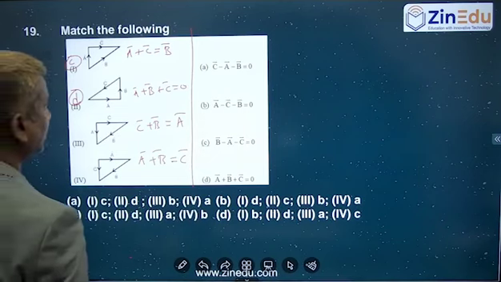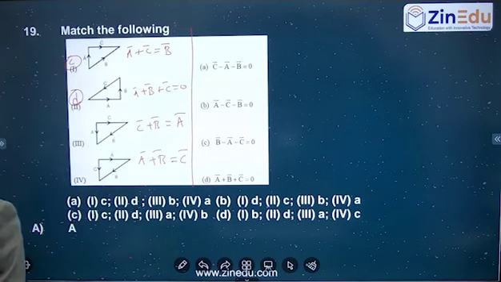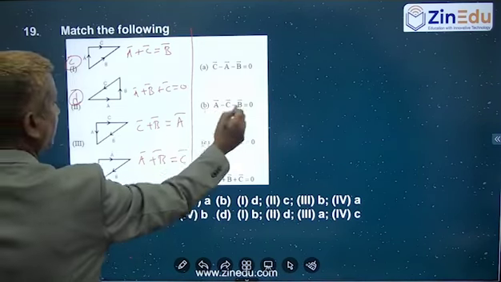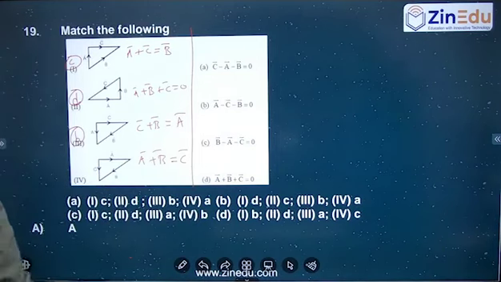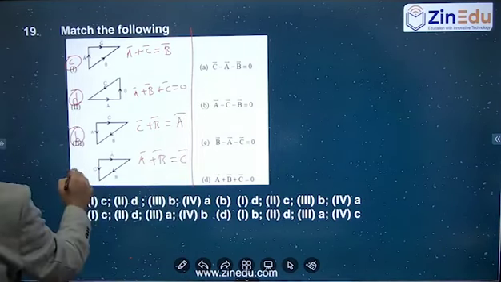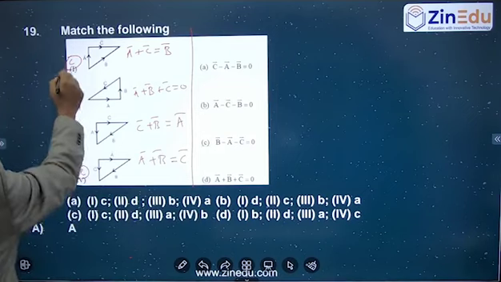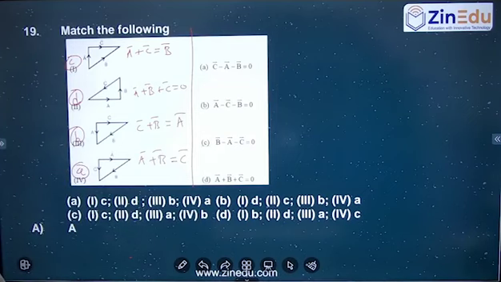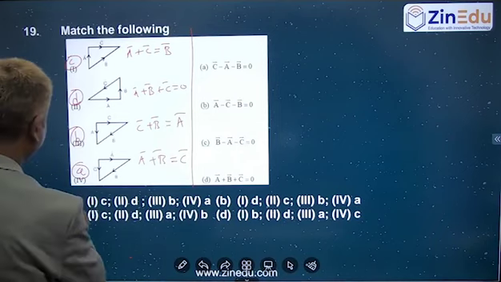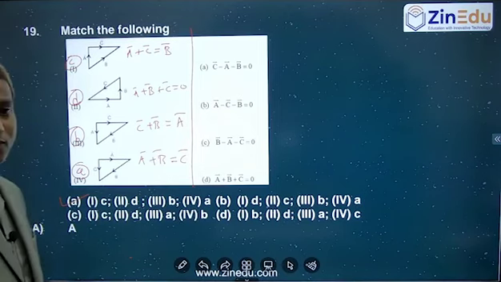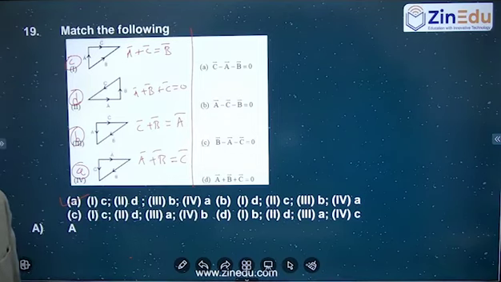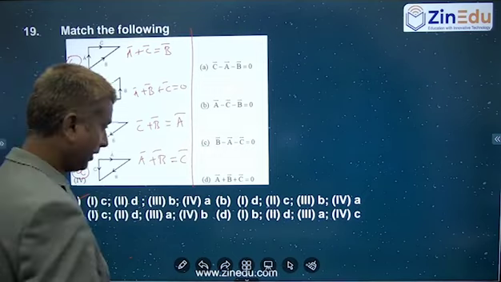So which one will you get? C bar plus B bar is equal to A bar. Yes, B will be suitable for this, and for this one, A bar plus B bar is equal to C bar. Yes, A. So first is C, second is D, third is B, and fourth is A. Okay. Simple triangle law of addition of the vectors. Right? Next.